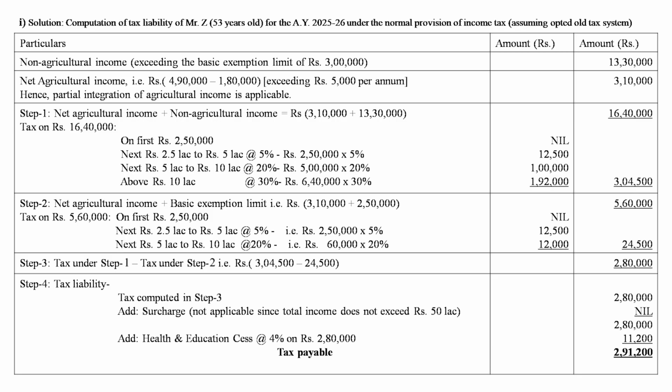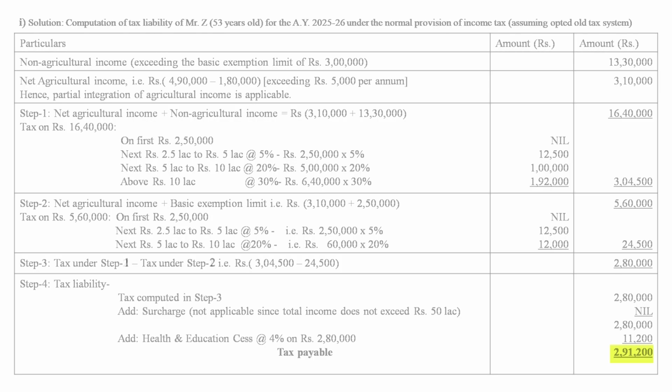Step 3, tax computed in step 1 minus tax computed in step 2, that is 3 lakh 4,500 minus 24,500, it comes to 2 lakh 80,000. Then tax liability: tax as computed 2 lakh 80,000 plus surcharge not applicable as income does not exceed 50 lakh, and add 4% cess, it comes to 2 lakh 91,200.